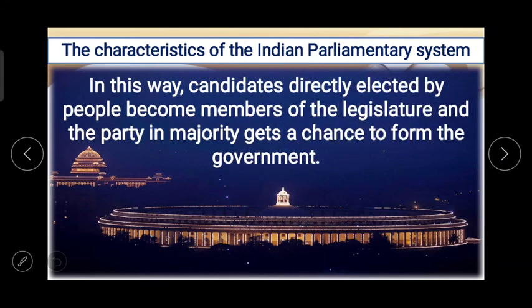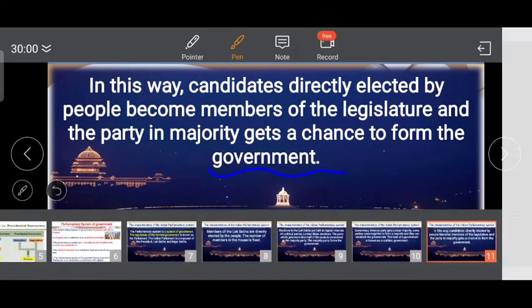Next characteristic, in this way candidates directly elected by people become members of the legislature and the party in majority gets a chance to form the government. If any party gets the majority, then that party gets a chance to form the government.